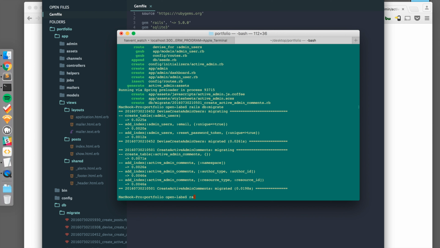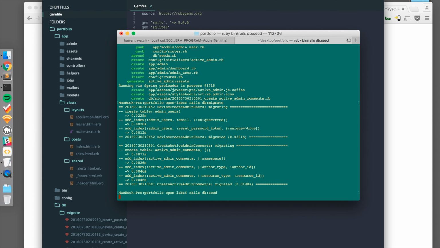In Rails 5, it's changed so you can run rails instead of rake. So now we can run rails db:seed, and this will create an admin at example.com with the password of password. So we can sign in to Active Admin with that example account. So we'll run rails db:seed.